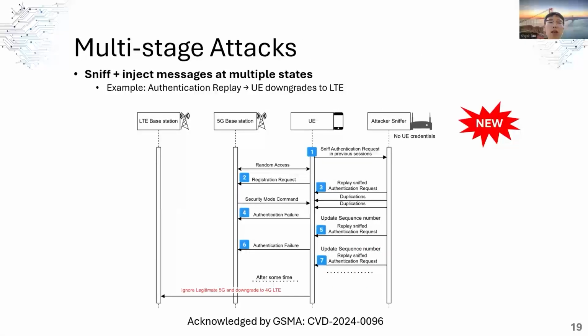In a multi-stage attack, the attacker continuously sniffs traffic between the target UE and the base station, injecting messages at different states multiple times. Here, we demonstrate the authentication replay attack as an example. After the UE sends a registration request, Sniffjet replays a previously captured authentication request. The UE responds with authentication failure, and Sniffjet then updates the sequence number and replays this message again. Once the UE's timer T3520 expires, it eventually downgrades to LTE and remains in this downgrade state for up to 300 seconds.